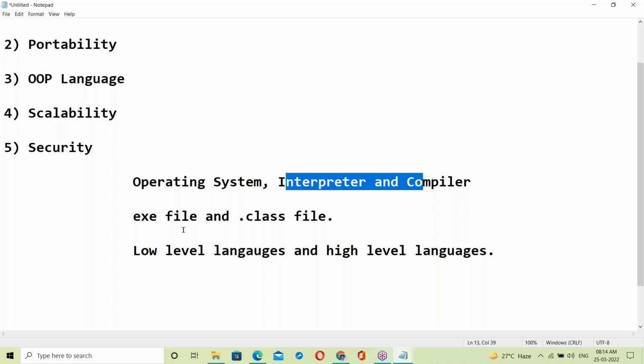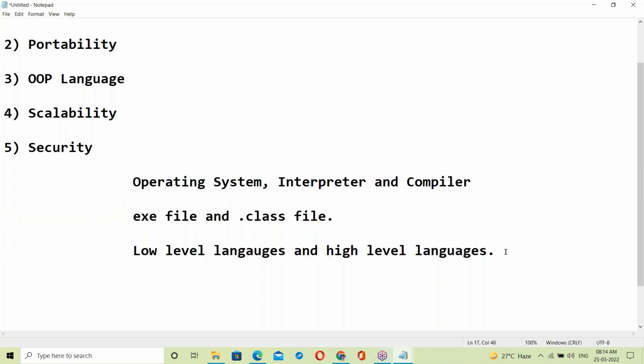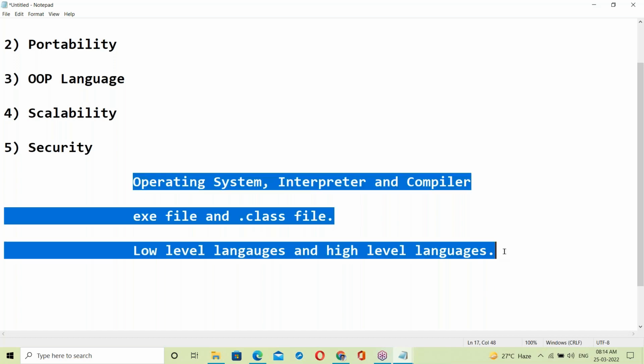They can't answer properly what an operating system is, or what an interpreter or compiler means. What is an exe file? What is a dot class file? There is no proper answer, even from experienced guys. Let us see exactly what is an OS, what is an interpreter, what is a compiler, what is an exe file, what is a dot class file.